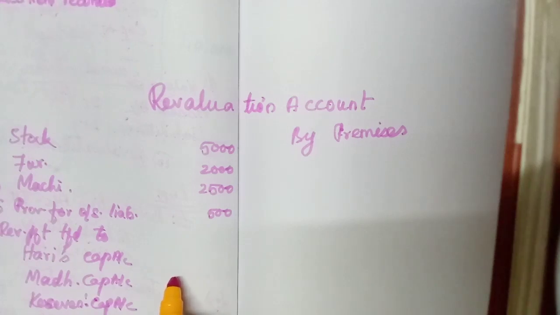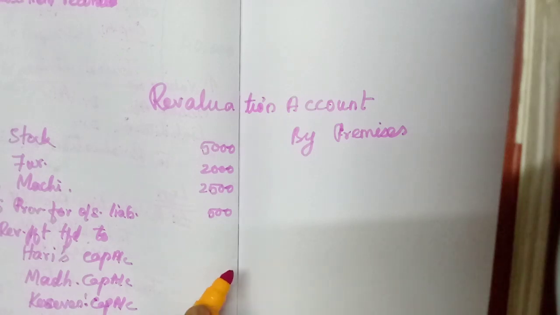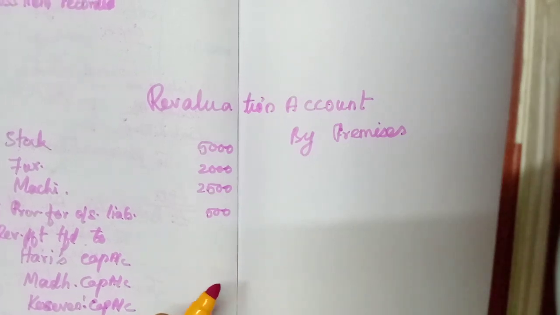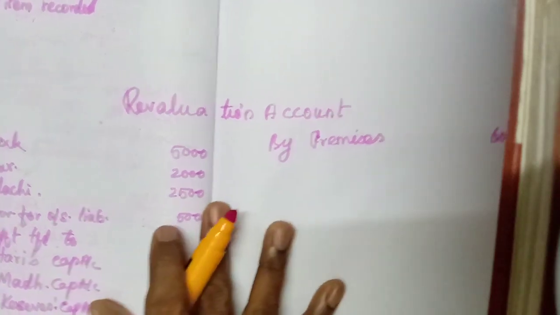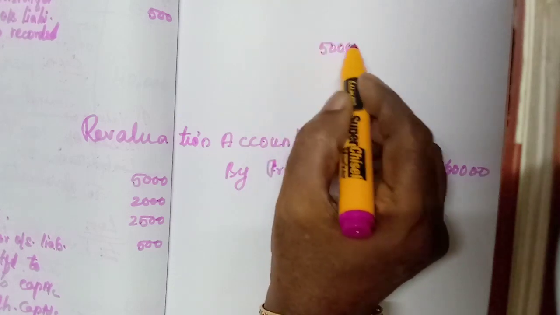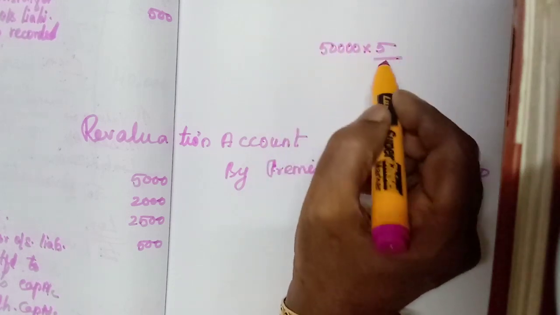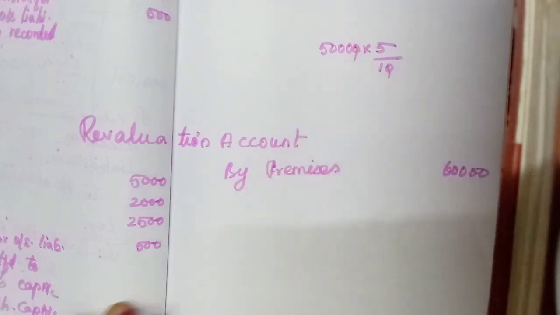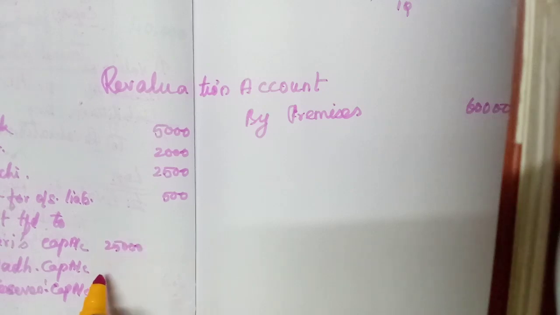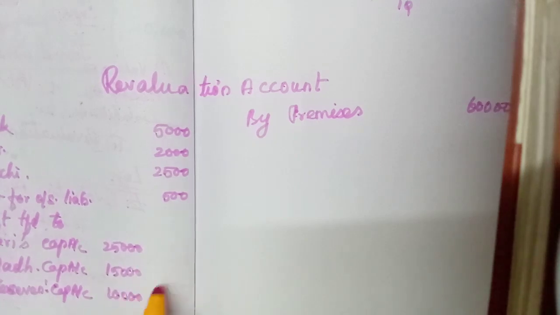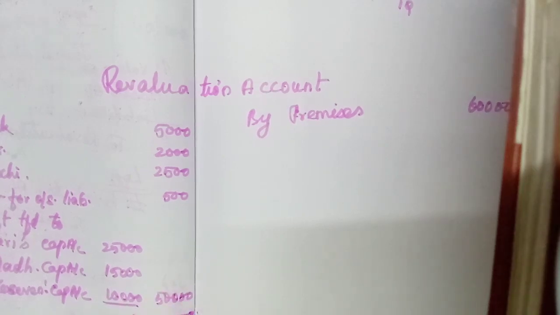Now 50,000 in which ratio? 5:3:2, there also 10 coming, isn't it? So total 10. How can we calculate it? 50,000 into 5/10, so 5,000 into 5, 25,000. 5,000 into 3, 15,000. 5,000 into 2, 10,000. So we get 50,000 right here.